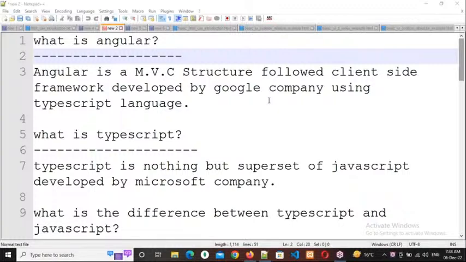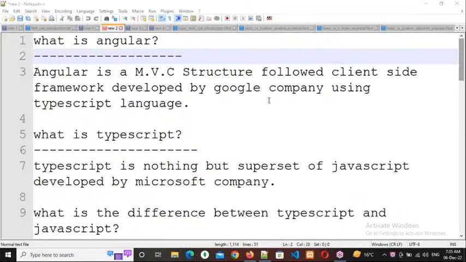So by using a framework, we can develop a standard application. Clear, everybody? Respond kindly. That is also one reason why everybody is using frameworks nowadays.